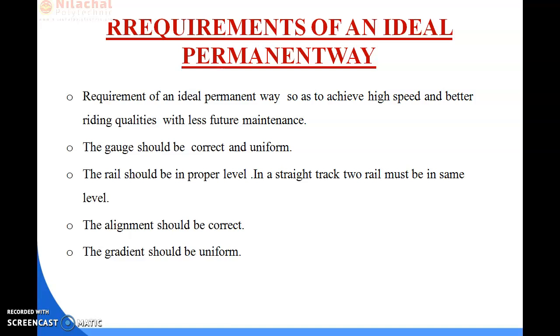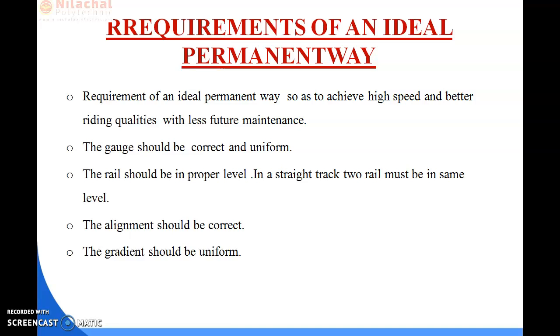And next one is the rail should be at proper level in a straight portion. Proper amount of super elevation should be provided to the outer rail above the inner rail on the curved portion of the track. About super elevation, we already discussed in our first chapter what is super elevation or cant. Whenever we are providing the super elevation on a track, it will be in proper amount, that is from outer rail to inner rail, okay.